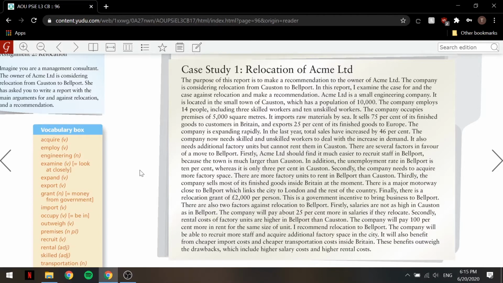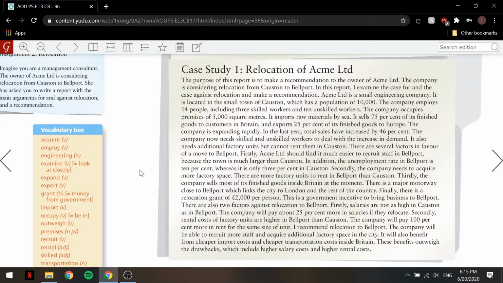It sells 75% of its finished goods to customers in Britain and exports 25% of its finished goods to Europe. The company is expanding rapidly. In the last year, total sales have increased by 46%. The company now needs skilled and unskilled workers to deal with the increase in demand. It also needs additional factory units but cannot rent them in Coston.